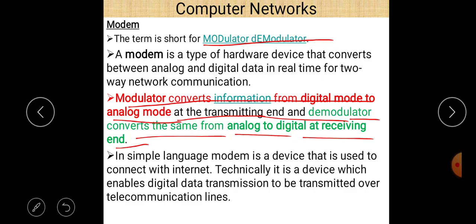In simple language, modem is a device that is used to connect with internet, and technically it is a device which enables digital data to be transmitted over telecommunication lines. So when we transmit data over a telecommunication line, the data is sent in the form of analog signals, and when we receive the data it must be converted into 0-1 form, means digital form. This is done by the demodulator, means analog data is converted to digital form.